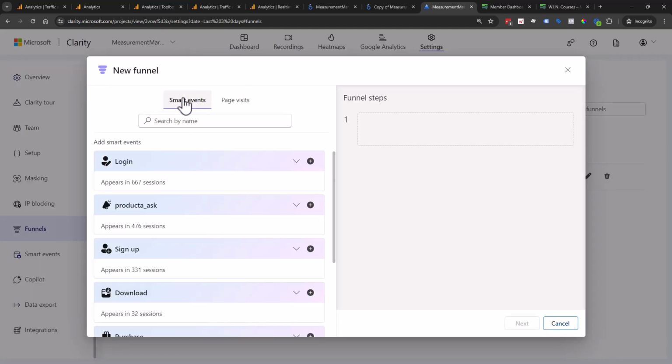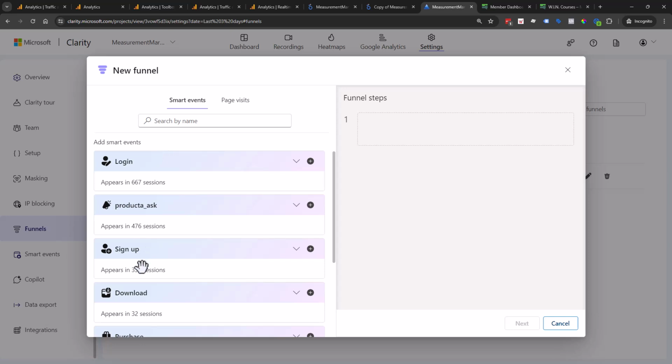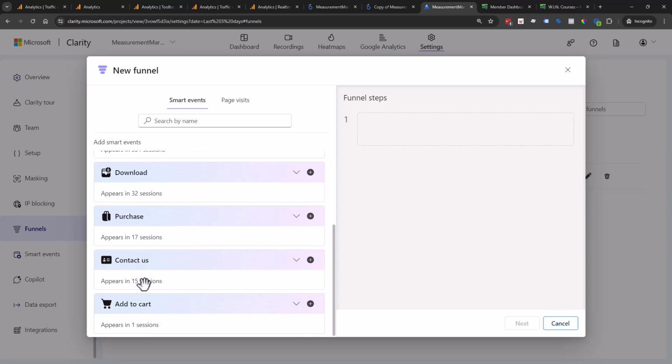And we can do it by smart events. If you're not sure what a smart event is, we have another video out there, a whole course out there for you to guide you through all things Microsoft Clarity, and it includes smart events. So make sure you check that out. But basically, it's a way for you to give your own signals to Clarity about certain things happening. We use Tag Manager to do that. We did that for this one.